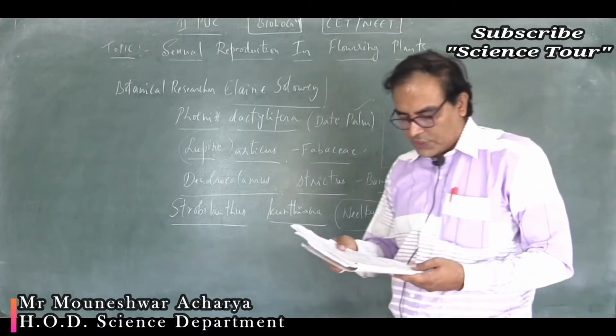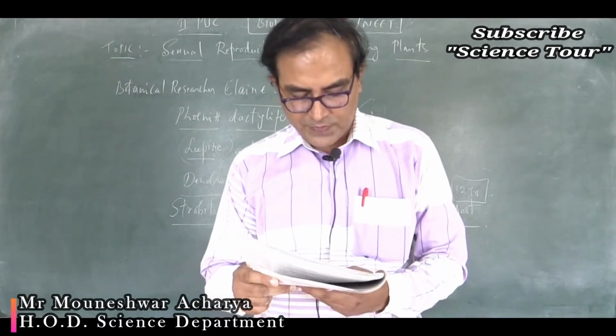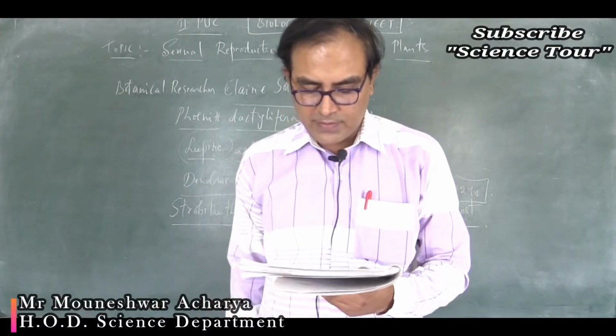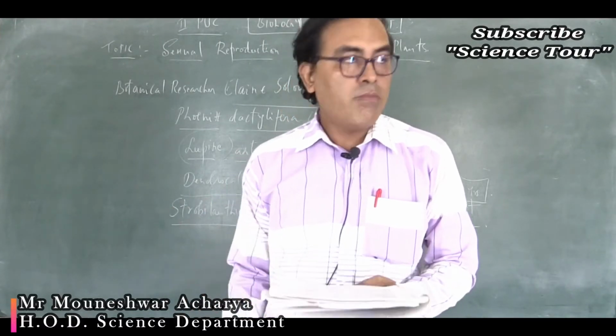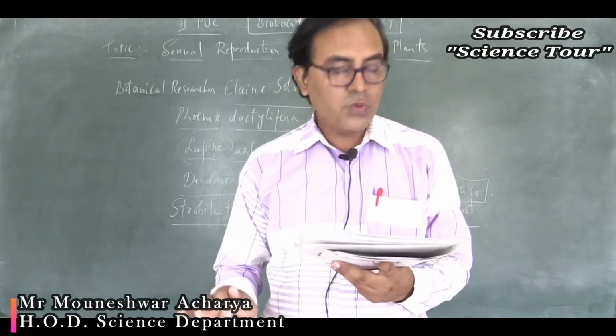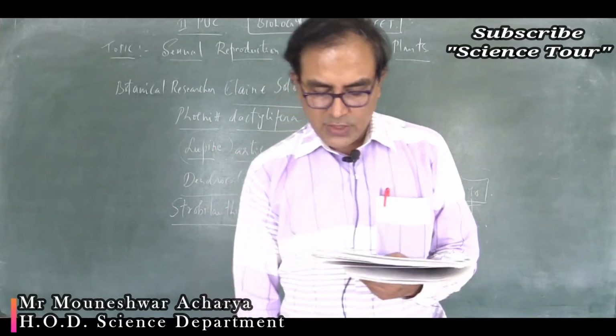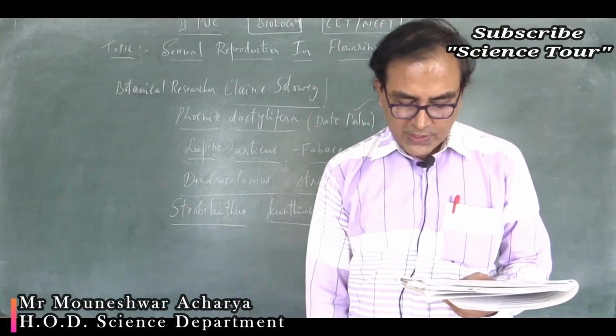Let's move to the next question, number 44. Seeds without fertilization is obtained for: 1 polyembryony, 2 xenocarpy, 3 dormancy, 4 apomixis.